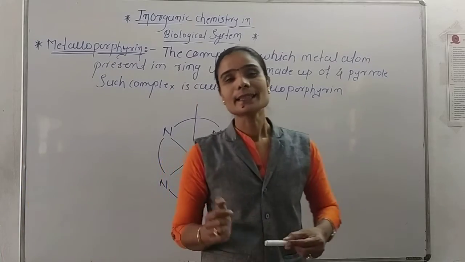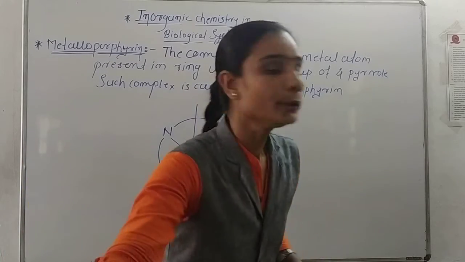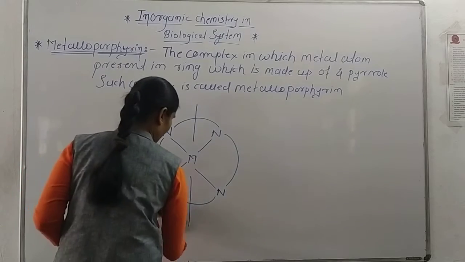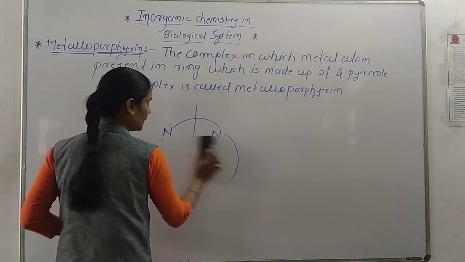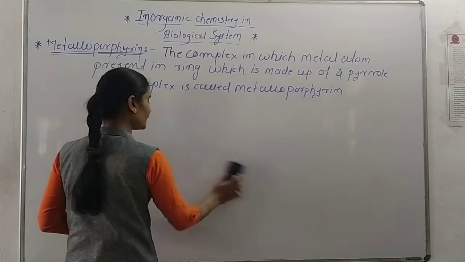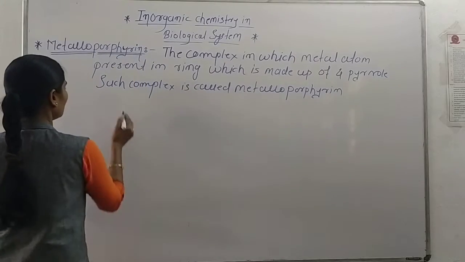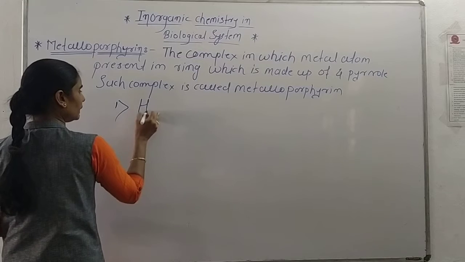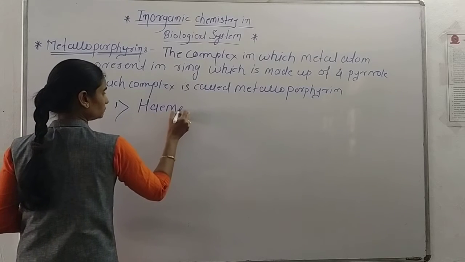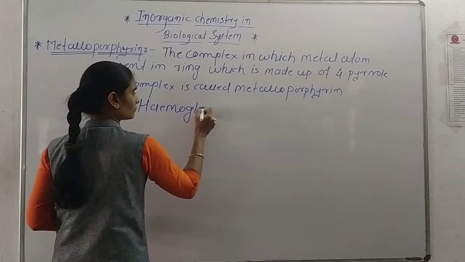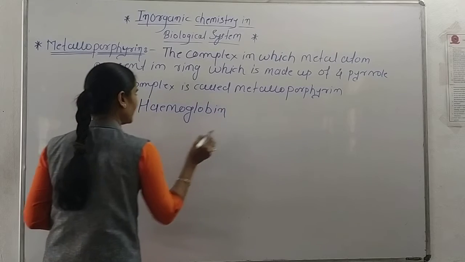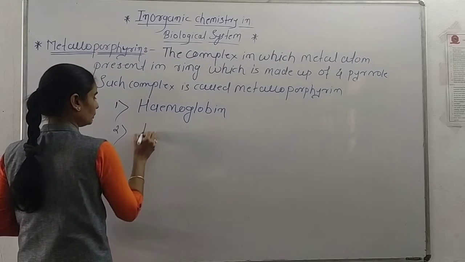Such a compound is called a metalloporphyrin, and these metalloporphyrins are of two types, just as metalloenzymes are of three types. The first metalloporphyrin is hemoglobin, and the second is myoglobin.